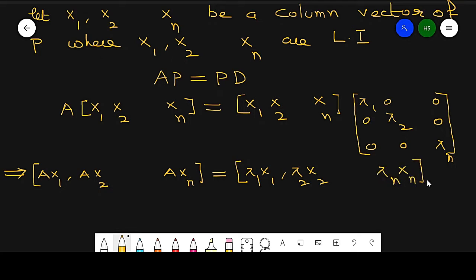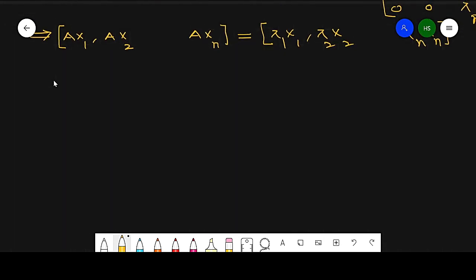Now equating, we get A xi equal to lambda i xi for every i running from 1 up to n.